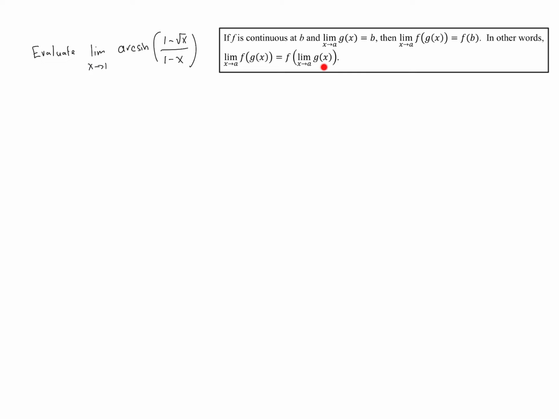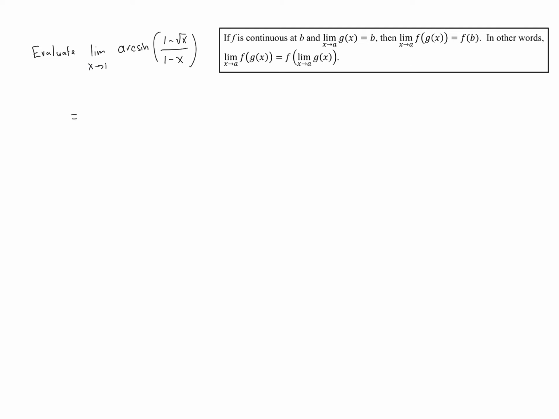So we can take the limit of the inner function and then evaluate the outer function at whatever that value is. Arc sine is continuous on its entire domain. So as long as we pull the limit inside and whatever we get is in the domain of arc sine, then we can evaluate this by pulling that limit inside.